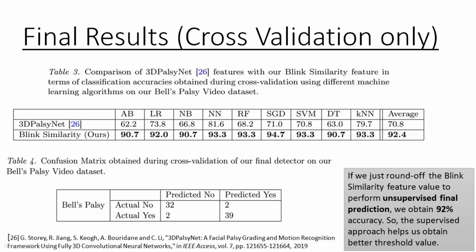Now, since our feature is so good, meaning if its value is near 1, we know that the person is normal, and if it is near 0, then the person has Bell's palsy, we thought of rounding it off to develop an unsupervised model.